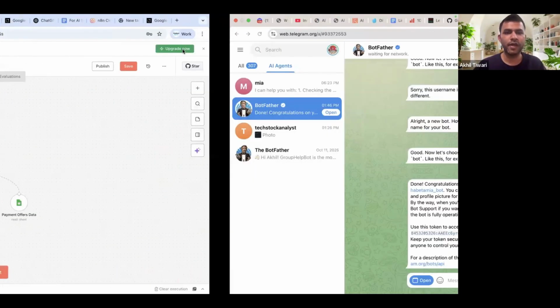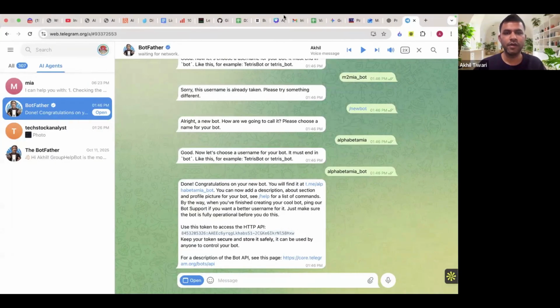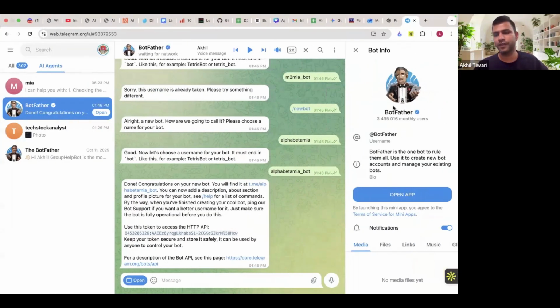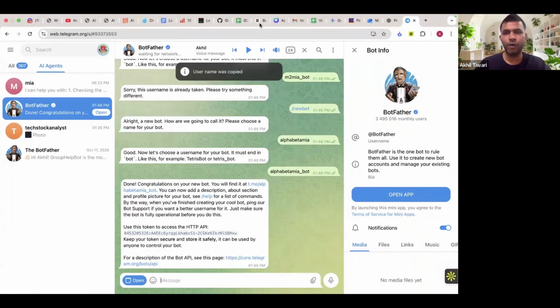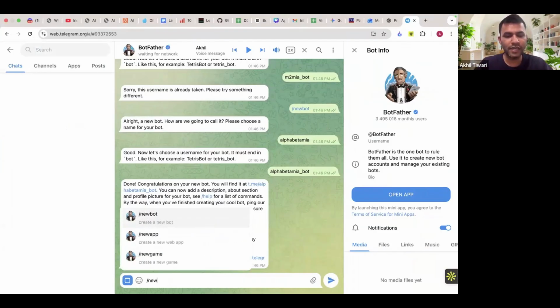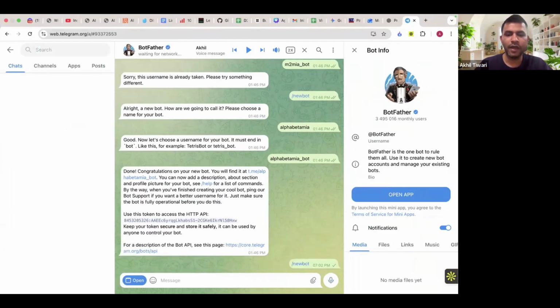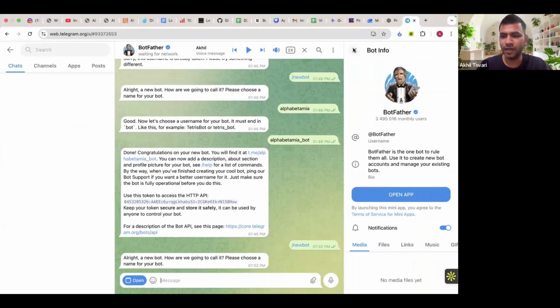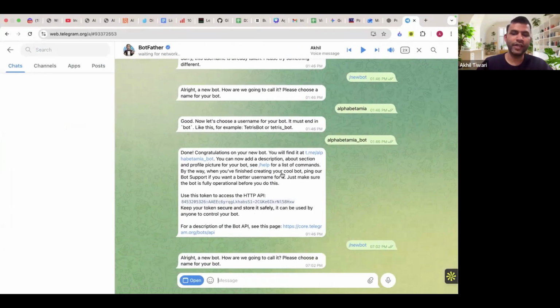This is the Telegram, and on Telegram, you have to look for this user, which is BotFather. I'm adding it here in your chat. Whenever you open Telegram, go here and search for BotFather. Don't search for the bot father, search for only BotFather. Once you come to this, you can go ahead and click on / and click on new bot.